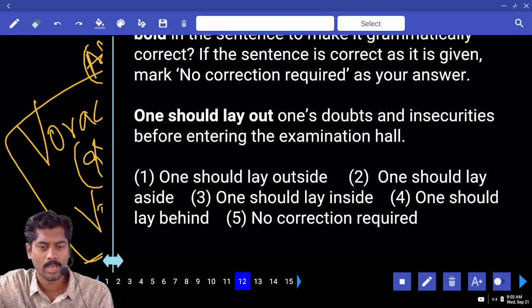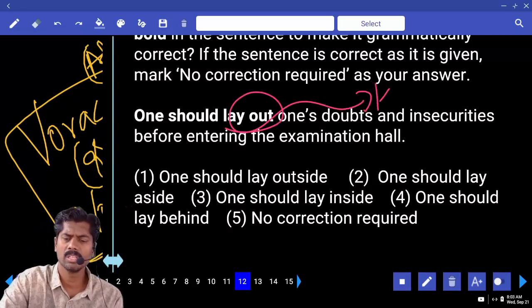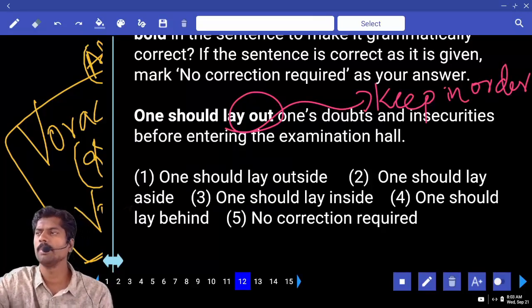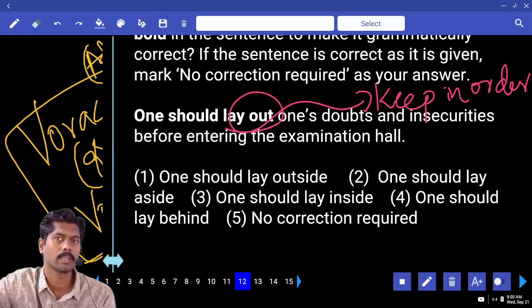One should lay out one's doubts and insecurities before entering the examination hall. Lay out means keep everything in nice order, or keep in the open. When the teacher asked the student what is there in the bag, did you steal the book of your friend?